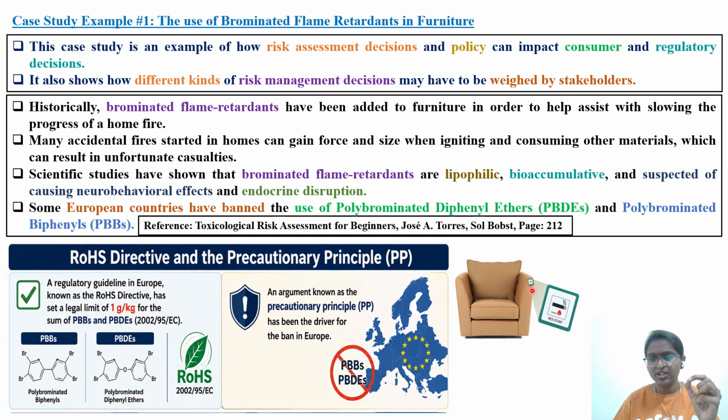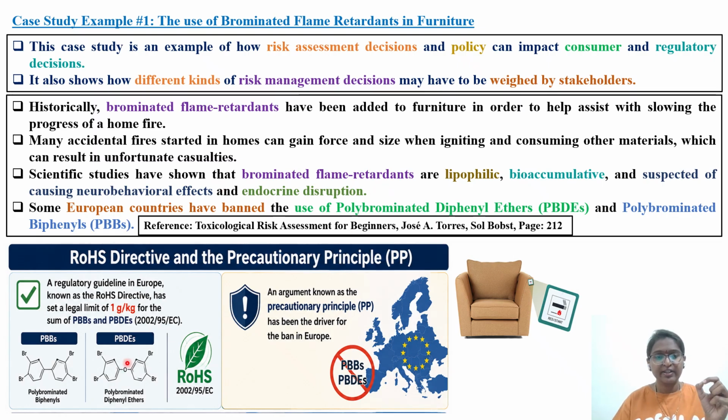Okay, so we'll see historically brominated flame retardants. So this is in the furniture. So here flame retardants have been added to the furniture in order to help assist in slowing the progress of a home fire. If there is accidentally some fire in a home, the furniture should not get burnt. So they started adding flame retardant to this furniture. So this is the concept. Many accidental fires started in homes can gain force and size when igniting and consuming other materials, which can result in unfortunate casualties.